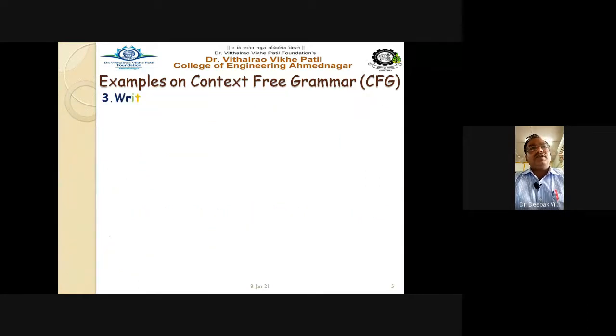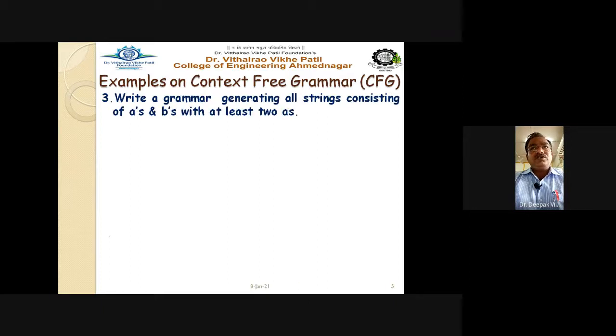Now next example. Write a grammar generating all strings consisting of A's and B's with at least two A's. So it consists of two alphabets, that is A and B, so we can have input alphabet equal to {A, B}, and the strings are such that at least two A must be there.